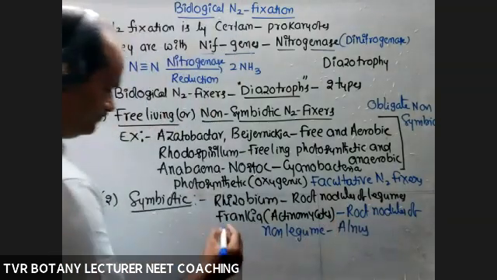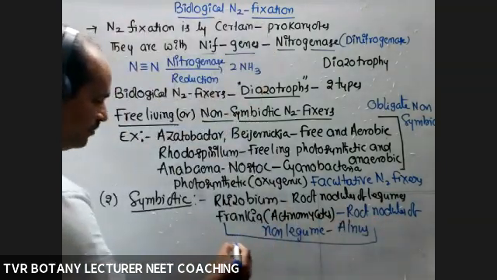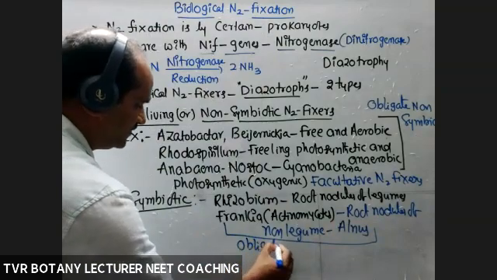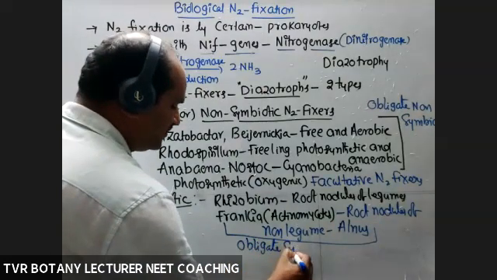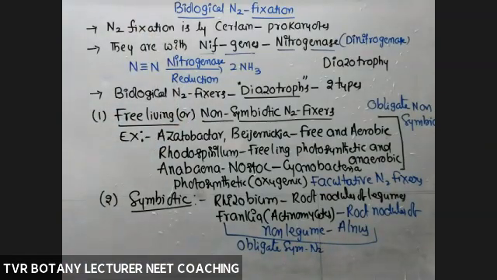So these two are obligate symbiotic N2 fixers. And what about Anabaena and Nostoc? They come under both categories.